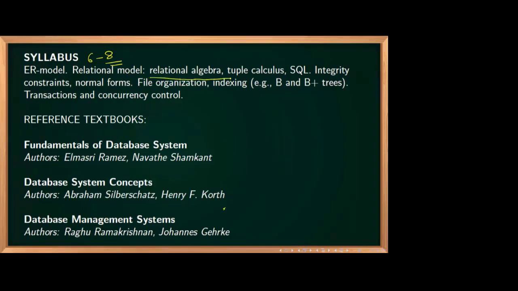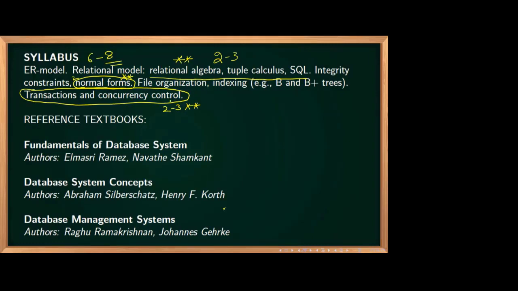Relational algebra, tuple calculus, SQL: definitely 2 to 3 marks questions will be there. Definitely every year 2 to 3 marks, and that is there in GATE also, NET also. Now this normal form is very, very important. This also you can get 2 to 3 marks. Then the next important one is transaction and concurrency control. This also you can get 2 to 3 marks on an average. So this topic, normal form and transaction and concurrency control, is very, very important.